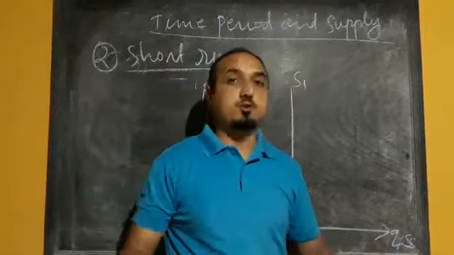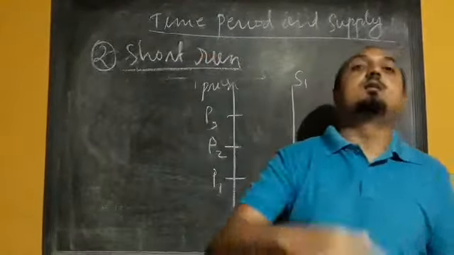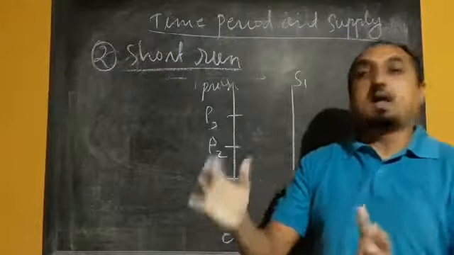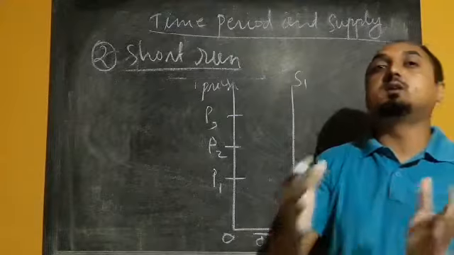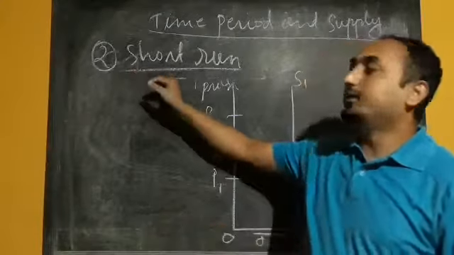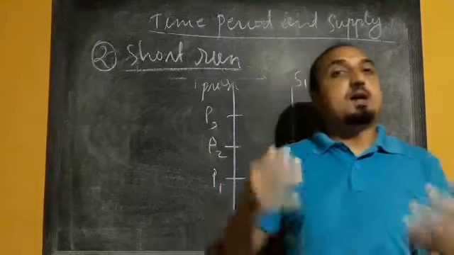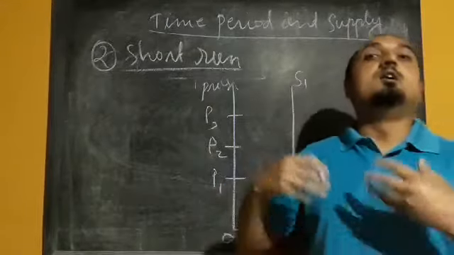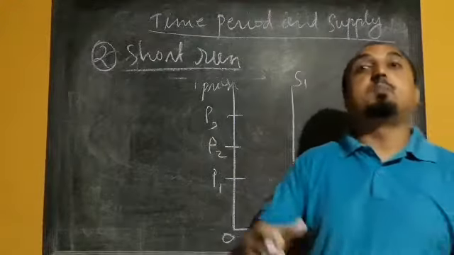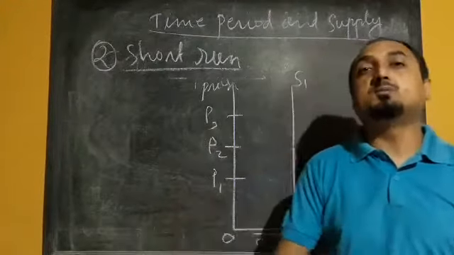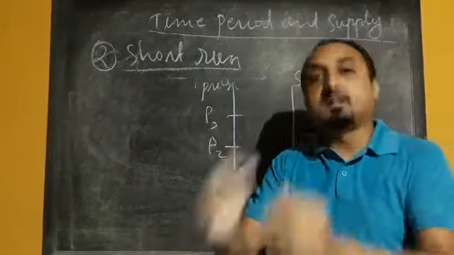In the case of short run, the supply of a commodity can be adjusted, increased over a period of time. Now we have to know how the supply of a commodity is possible to increase over a short period of time. Any firm cannot install new machines and new equipment to increase the production, and they cannot increase the plant size, but what they can do is increase the number of shifts.